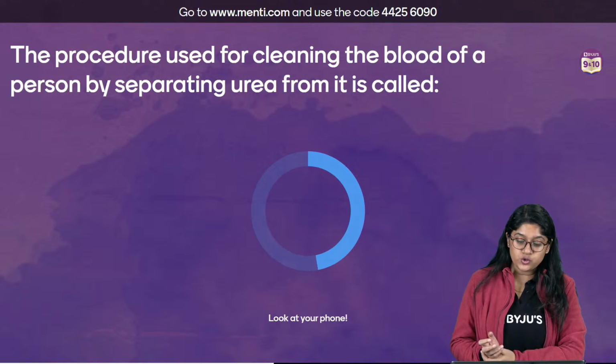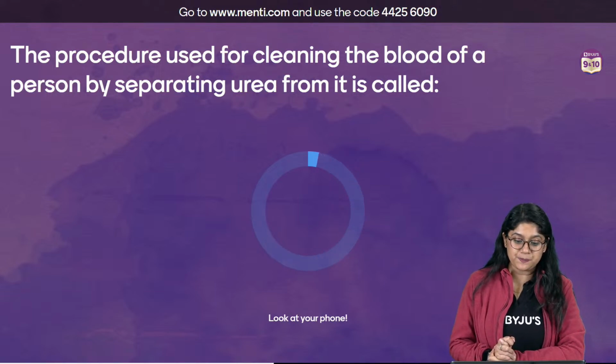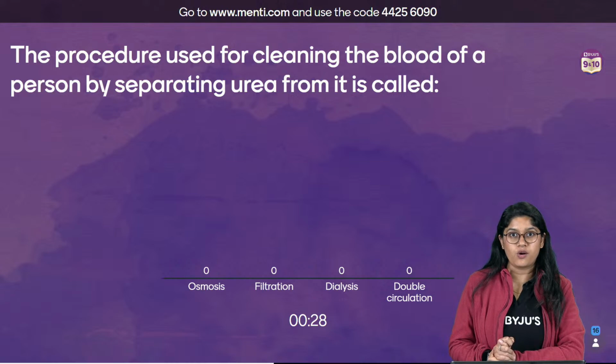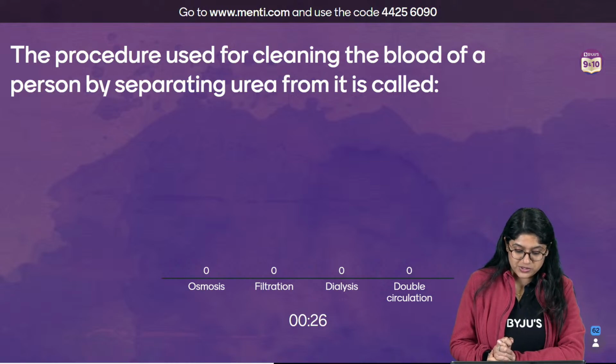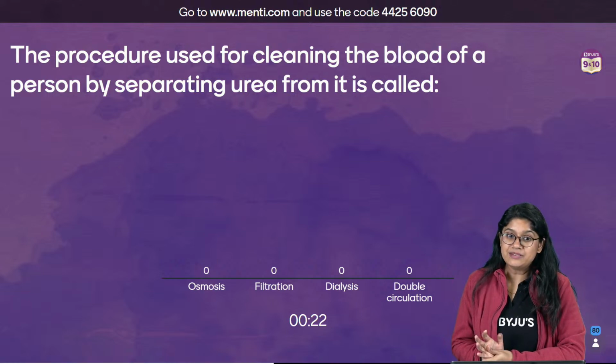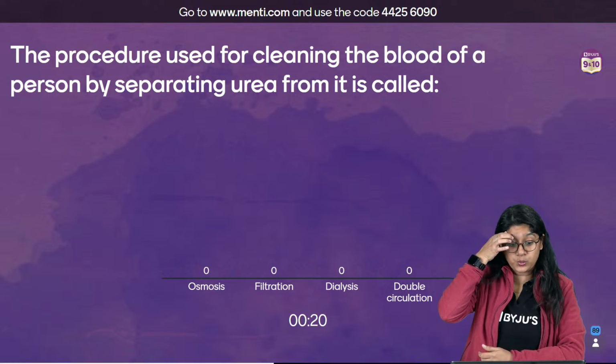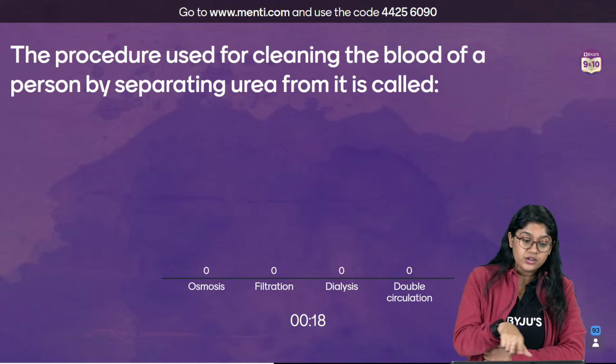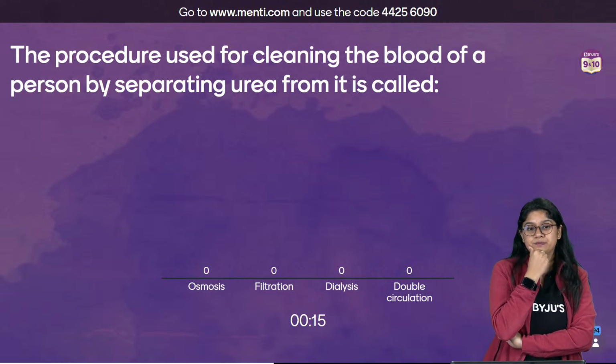The procedure used for cleaning the blood of a person by separating urea from it is called what? Osmosis, filtration, dialysis, and double circulation. It's a very big hint, everyone. What will we be calling the process of removing urea from a person's blood?